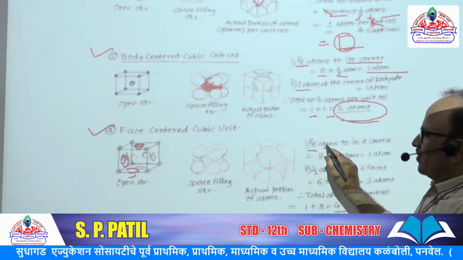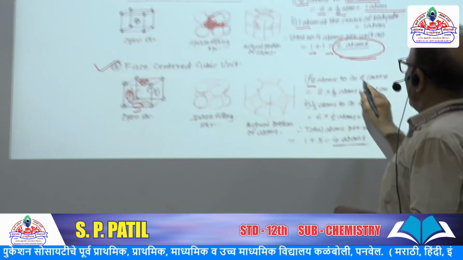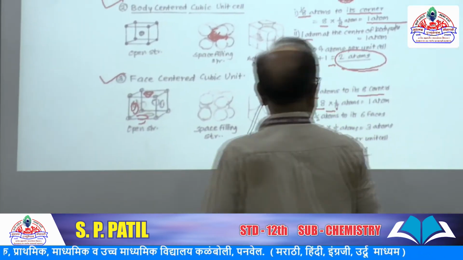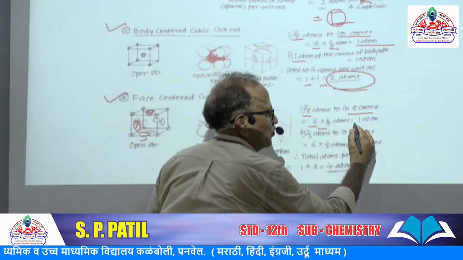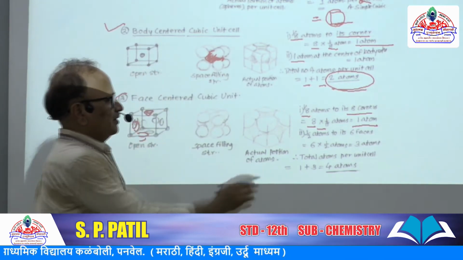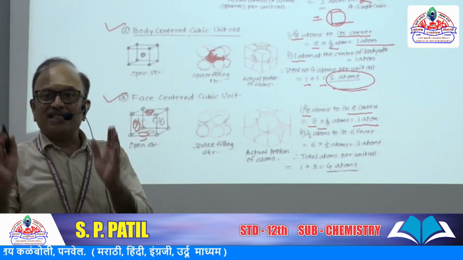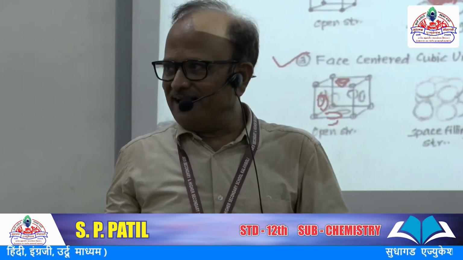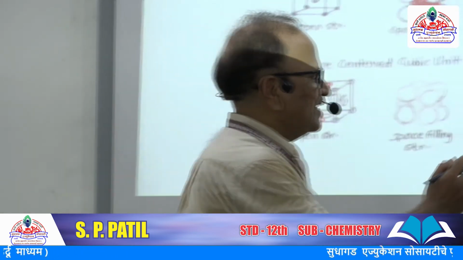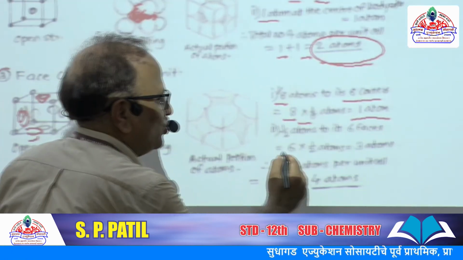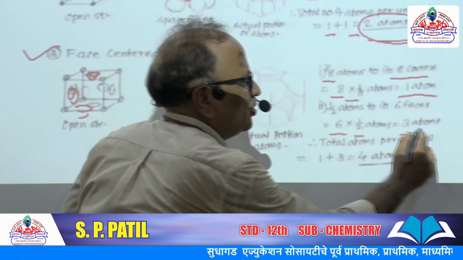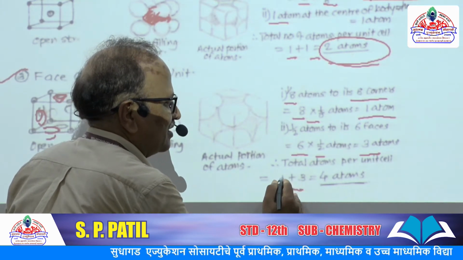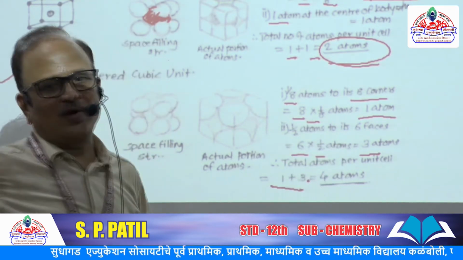So 1/8 part of an atom is present at 8 corners. So 8 into 1/8 atoms, total 1 atom. There are a total of 6 faces, and at each face a half sphere is there. Is it right? Half sphere is there. So 6 into half is equal to 3 atoms. Means the total number of atoms is 1 plus 3, that is 4 atoms.